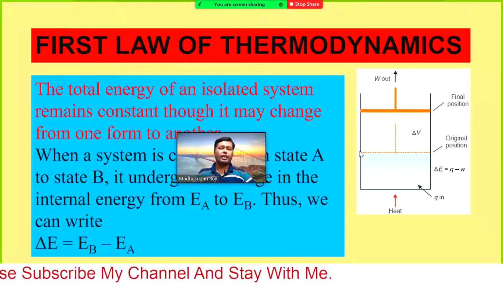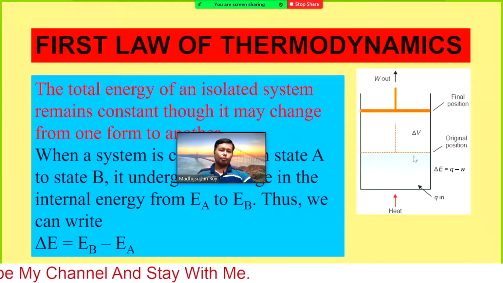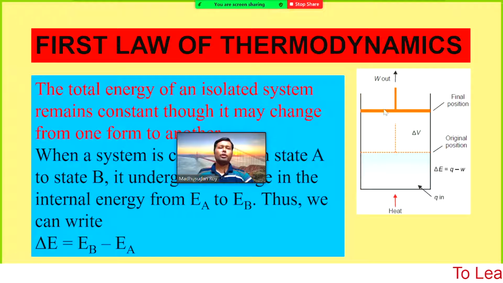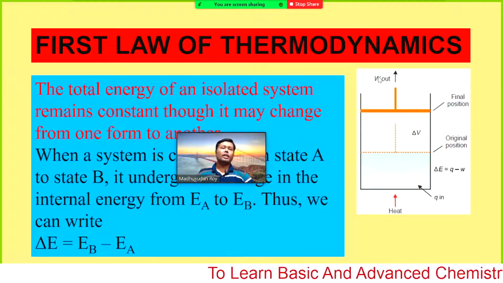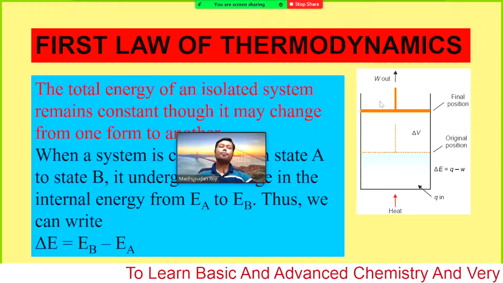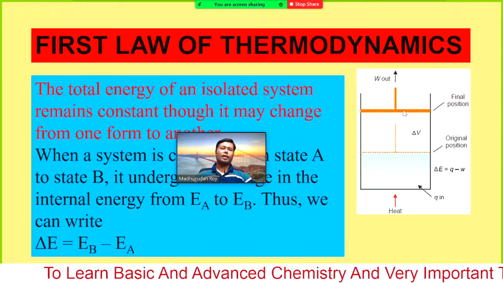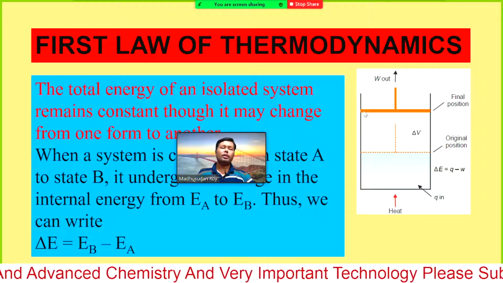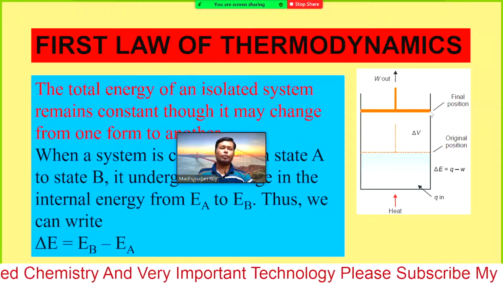If there is a frictionless piston and you want to increase the volume and fix it at the final position, then to keep the piston fixed at this position you must apply some pressure on the piston, otherwise the piston will go out of the system, or it will not fix the volume.